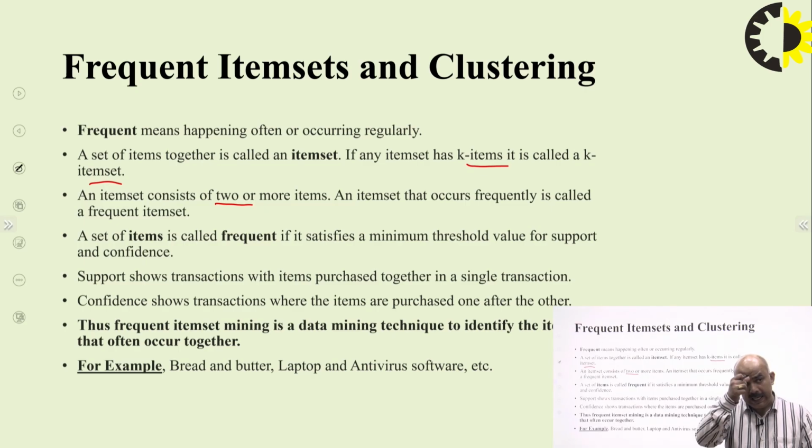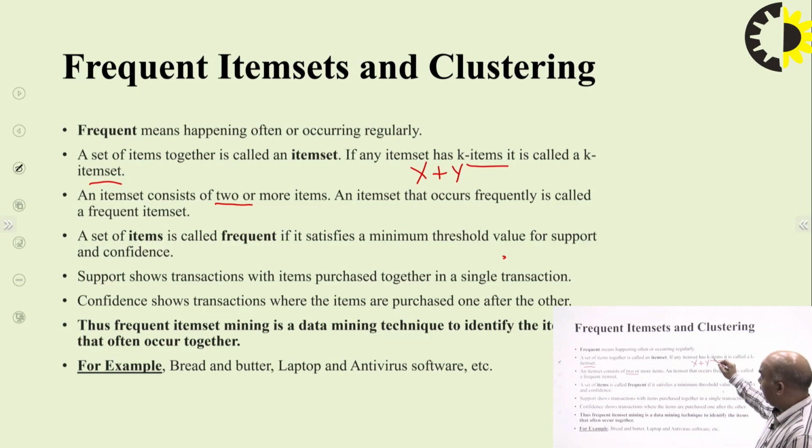Let's suppose support says that if you purchase an item X, along with that item X you have also purchased an item Y. That is support. Now confidence is how frequently, how many times, these two items are purchased together, whether 2 times, 3 times, 5 times or 6 times.